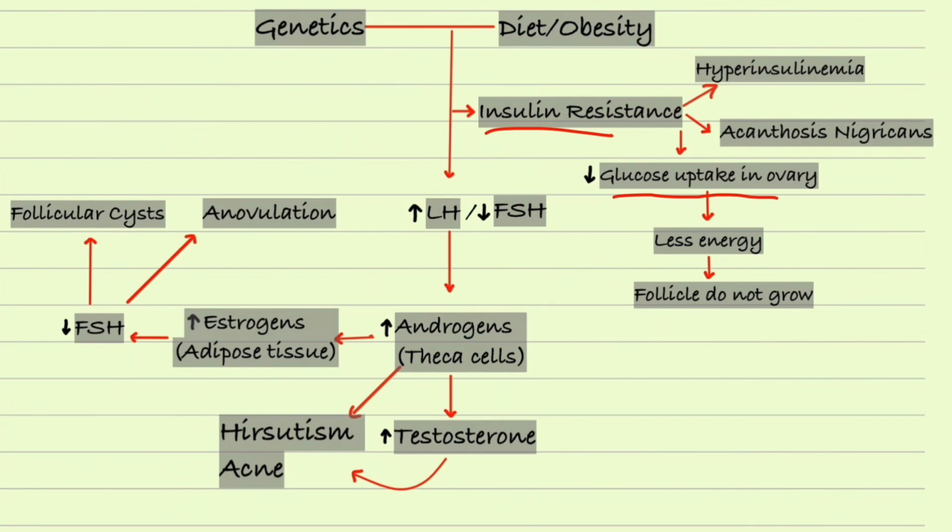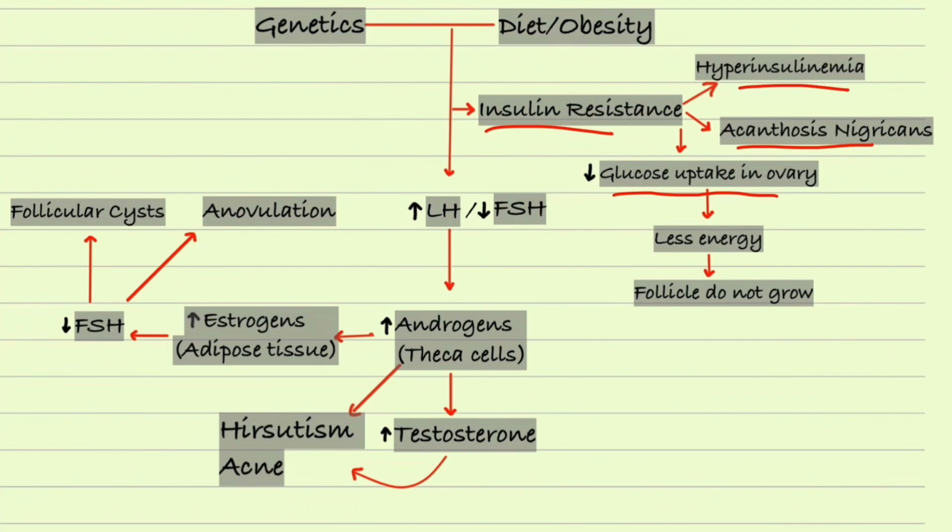Insulin resistance also leads to hyperinsulinemia because the body is trying to compensate the glucose level in our body, and it also leads to acanthosis nigricans. You can also find acanthosis nigricans in obese women and men on the skin folds, and there is also an increase in the ratio of LH and FSH.